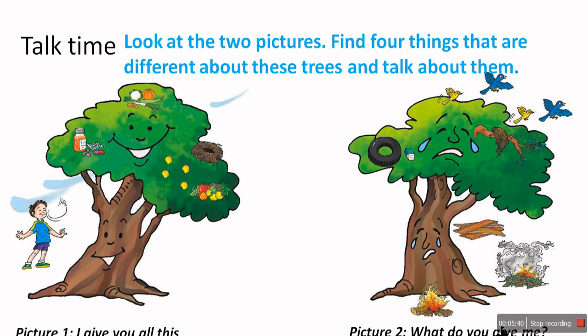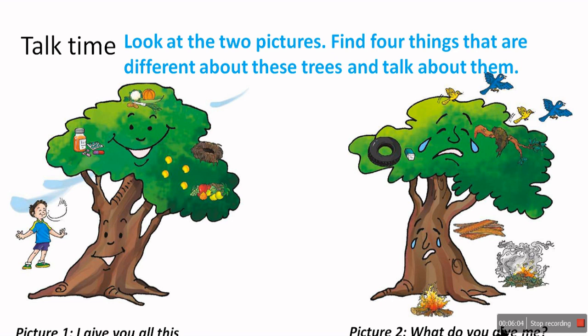So in picture 1, a boy is happy under it because he can breathe properly. Then tree is also happy because it gives medicine, vegetables, fruits, it gives shelter to birds. You can see the nest. Nest is a shelter, home place for the birds.